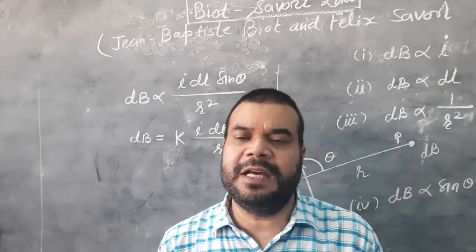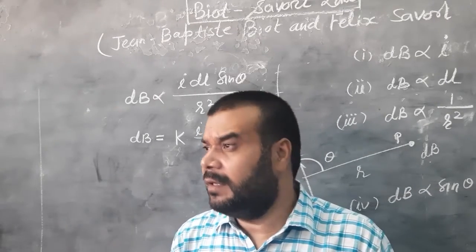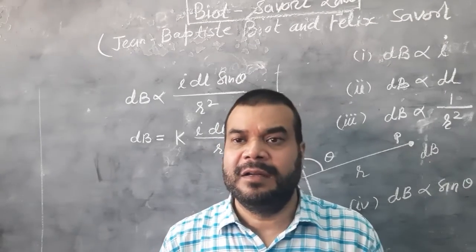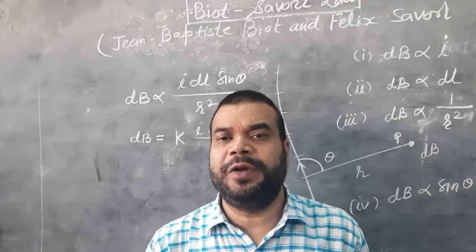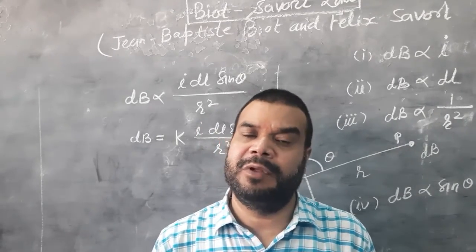In Coulomb's law, we consider a point charge, and in the Biot-Savart law, we are considering a small element. And I told you earlier, the small element is considered in two ways. We can assume a point or a length if we require.